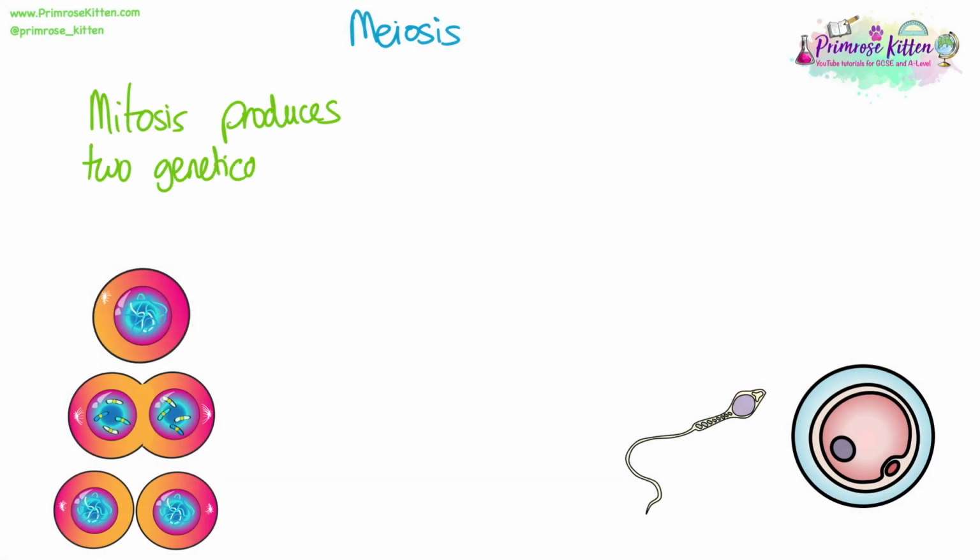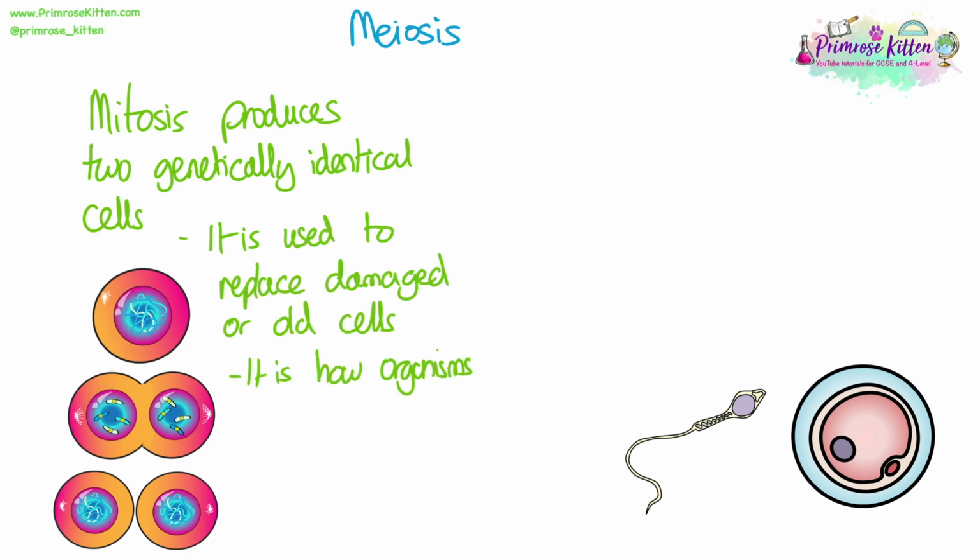Meiosis. So first of all, let's think about the differences between mitosis and meiosis, because we've looked at mitosis already. So mitosis produces 2 genetically identical cells. It's used to replace damaged or old cells. Notice I said the word replaced here. It's not used to repair cells. You can't repair cells. It just replaces them when they die or if they are damaged. It is also how organisms make new cells to grow.